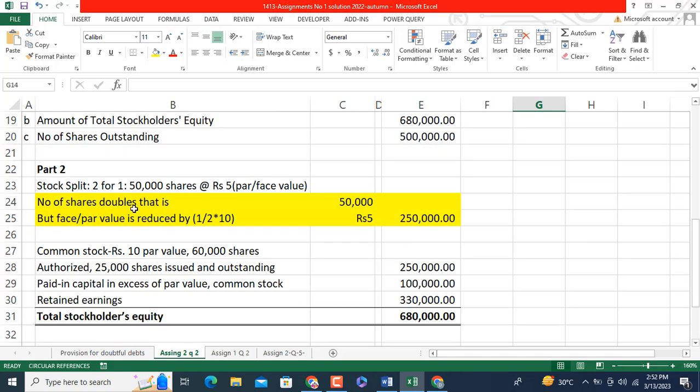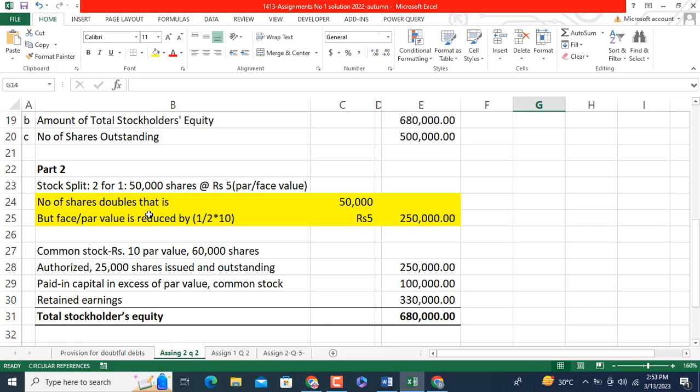Now come to part 2. Now the company has a situation of a stock split instead of a stock dividend. Company management has decided to adopt a 2 for 1 stock split option for their stockholders. So what happens in a 2 for 1 stock split? It means that one share is split into two.